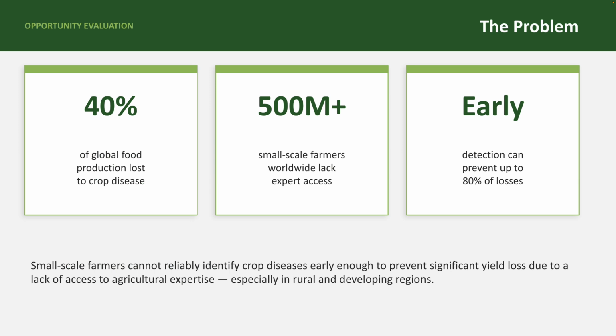The problem I am addressing is very specifically defined. Given a smartphone photograph of a crop leaf taken by a farmer in the field, can a machine learning model accurately identify whether the plant is diseased and, if so, what disease it is, so that the farmer can take immediate targeted action?